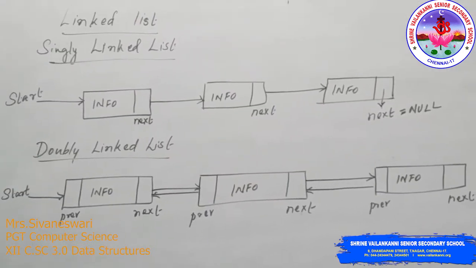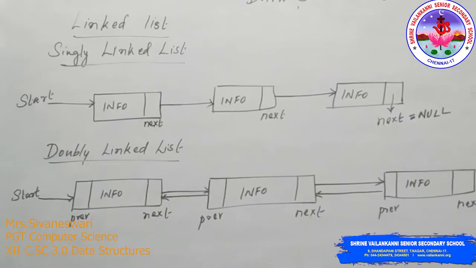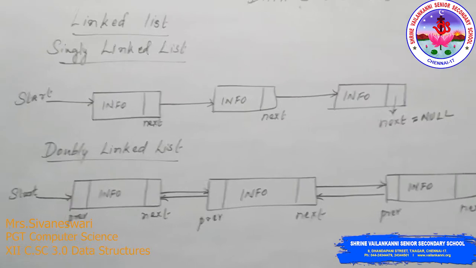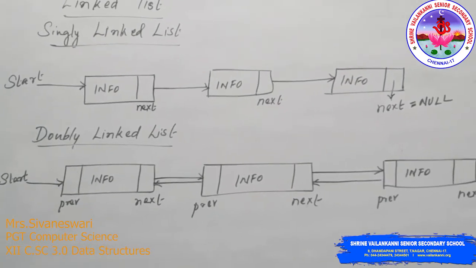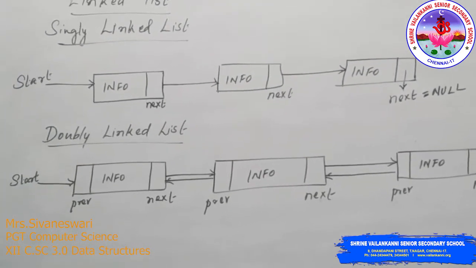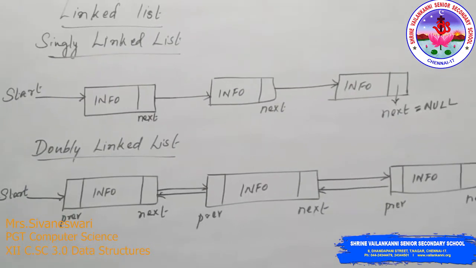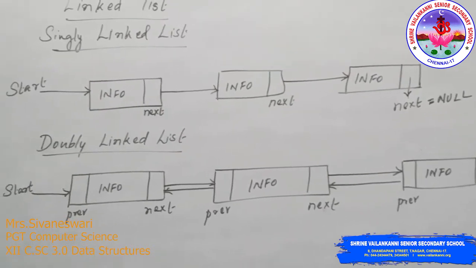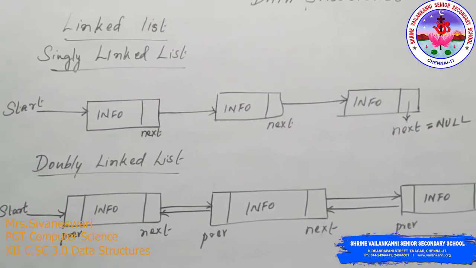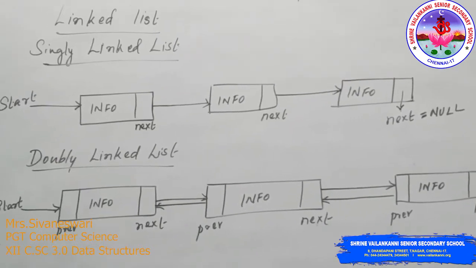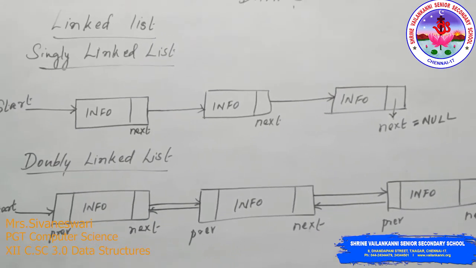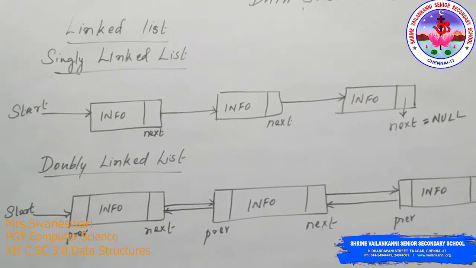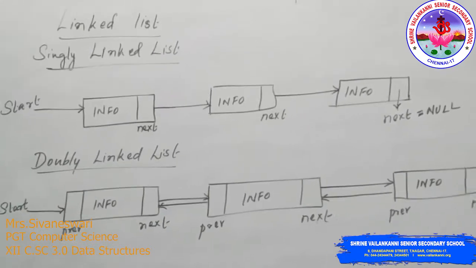So let's see the types of linked list. We have singly linked list and doubly linked list. A linked list is nothing but a collection of nodes. This info and next together we call a node. The start is a pointer which will point to the first node, which will have the info and next. Info is the data which is stored there, and next is the memory location of the next item or the next node. So info next points to the next node, which has info next.